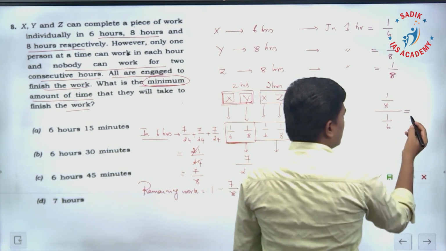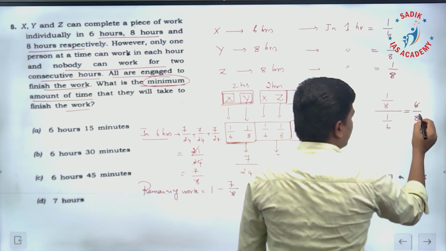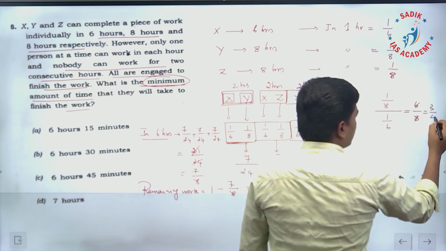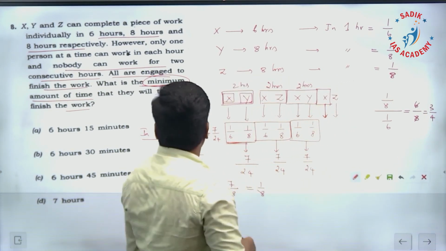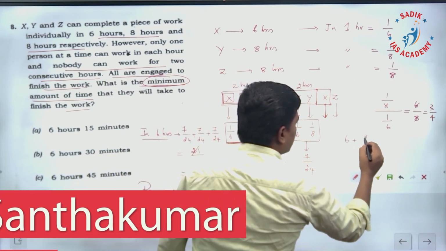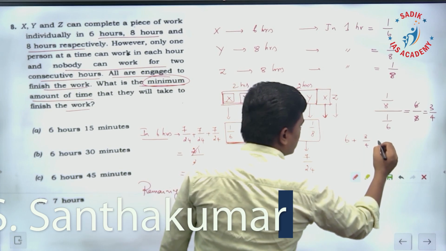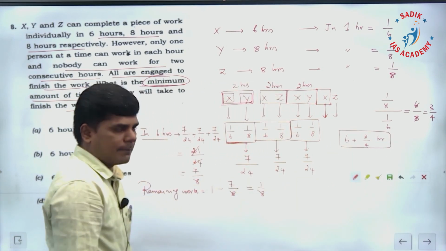It is going to be 6 by 8, that means 3 by 4. In 3 by 4 hour it is going to complete. So 6 plus 3 by 4 hour. In this time the work is going to be completed. This is the minimum time.